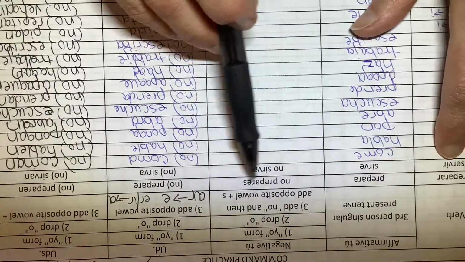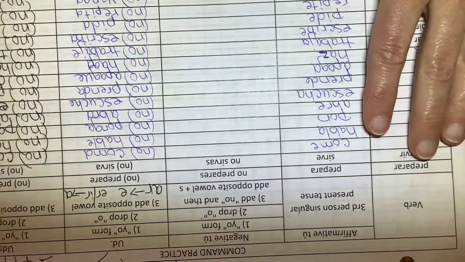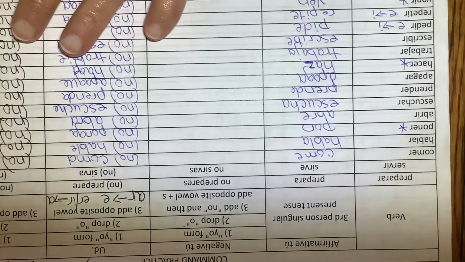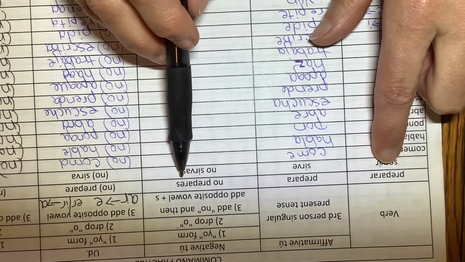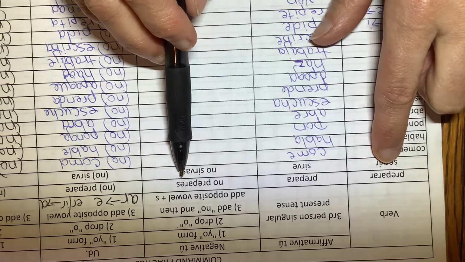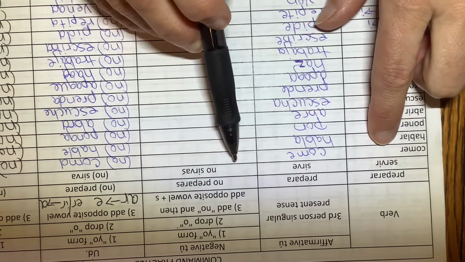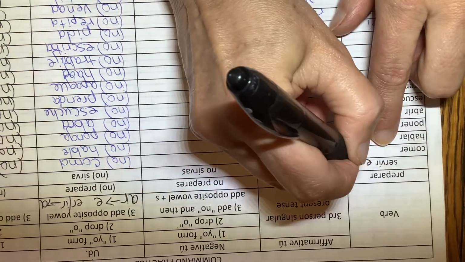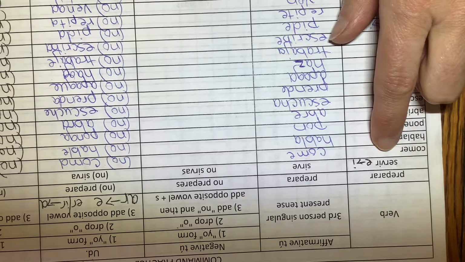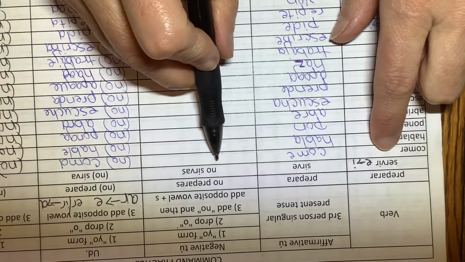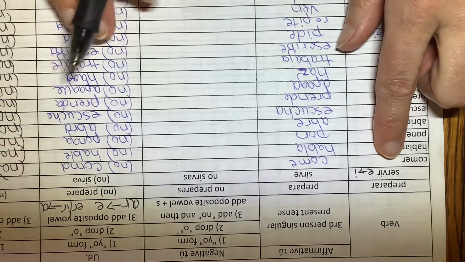Preparar is an AR verb. I'm going to put it in the yo form, preparo, drop the o, add the opposite vowel s, and put the no in front of it. Same thing on servir. Now servir is an E to I stem changer, so the yo form is sirvo, so it becomes no sirvas.